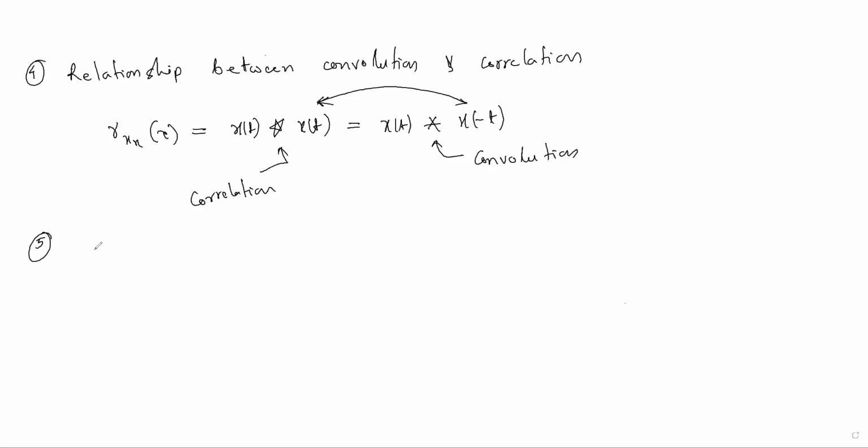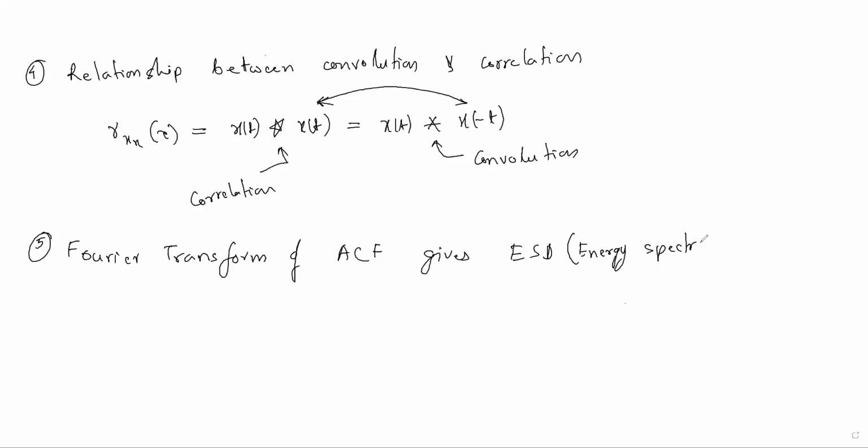Remember this property: the Fourier transform of the autocorrelation function gives the ESD, energy spectral density, or it gives the power spectral density.